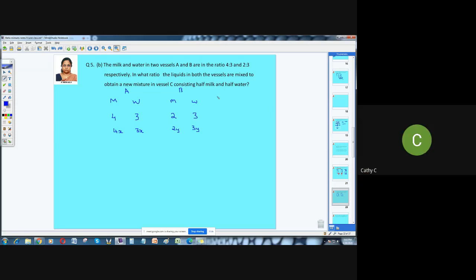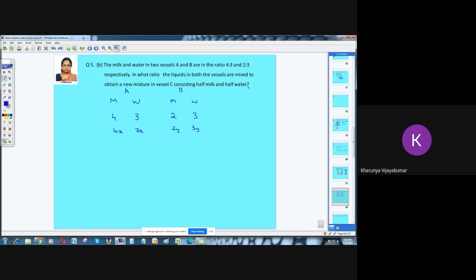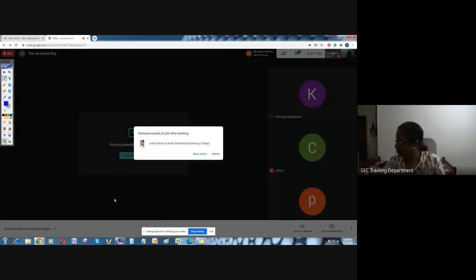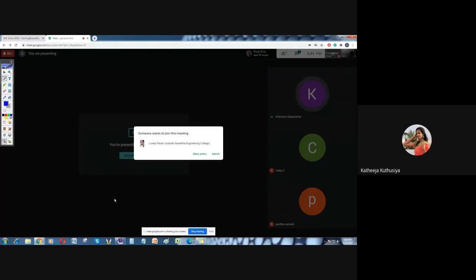One minute. When you read this sentence, don't see this blank, keep it as a blank. Just tell me what is the meaning of half milk, half water. 1:1. Good. So the result is given as 1:1. This result 1:1 is for what? 1x is water and 1x is milk. That's true, but after what are you getting that? After mixing both.